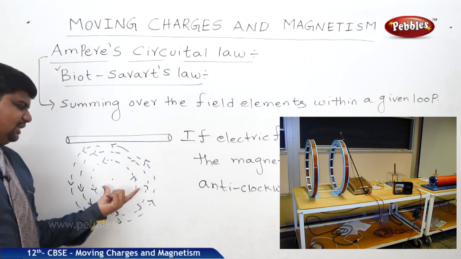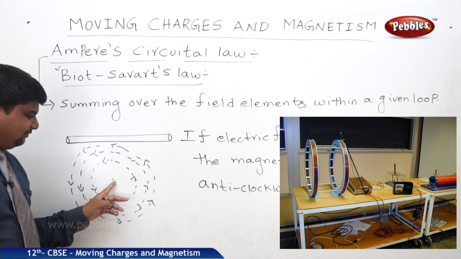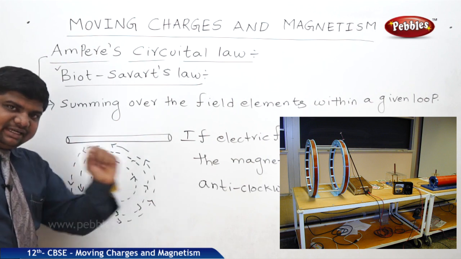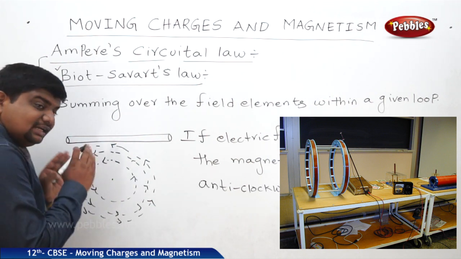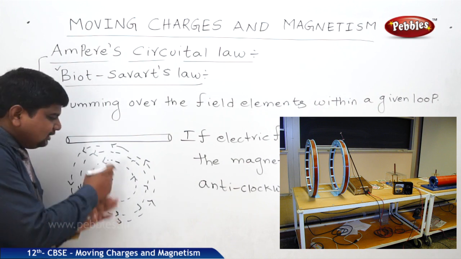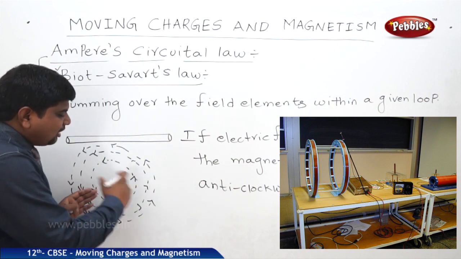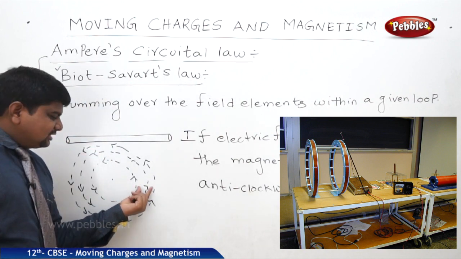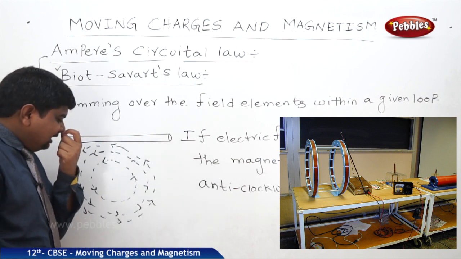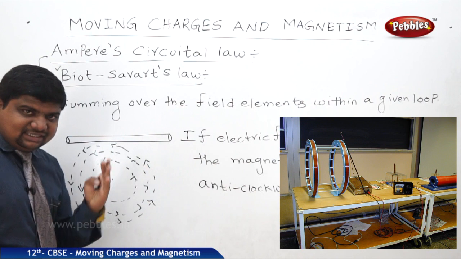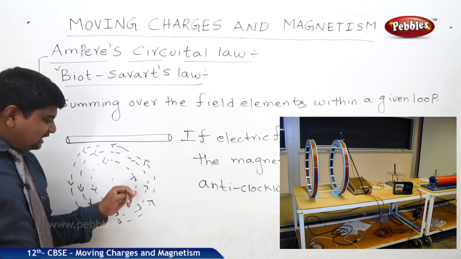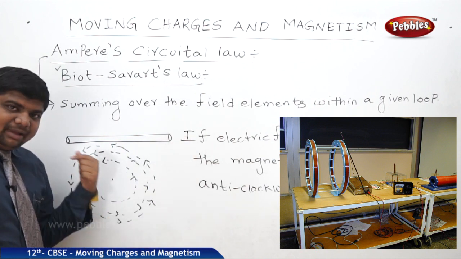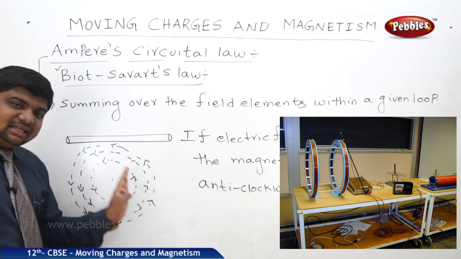But whenever the magnetic field is extending, there is a possibility of decrease in the magnetic field strength. So for that case, let us assume the first loop is circular and the next loops are not exactly circular, they occupy different shapes. We will treat this one as loop 1, the closest loop, next loop 2, loop 3, and so on. We will name the points A, B, C, D, E, F like that. So we should find out the magnetic field with respect to B dot dl for AB, next CD, next EF, and sum over. We will find out whether the magnetic intensity is the same or not within the given location.